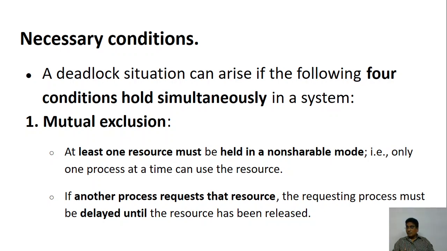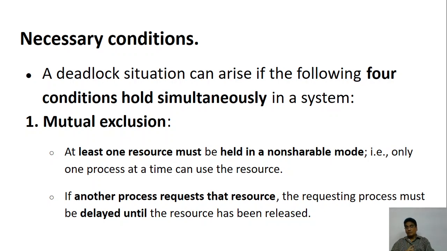So there is a resource that cannot be shared among the processes. For example, if a printer is given to one process, the other process that is making the request has to wait. So this is called mutual exclusion. When one is there, the other is not allowed to enter. So at least one such resource must be there. It is mutual exclusion.